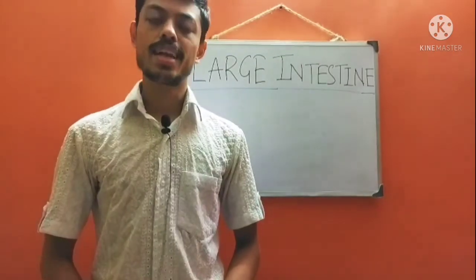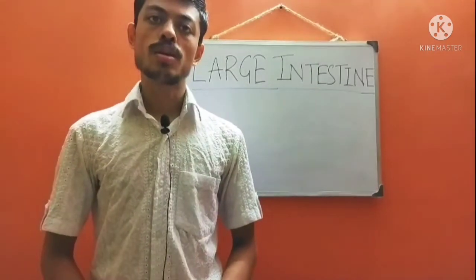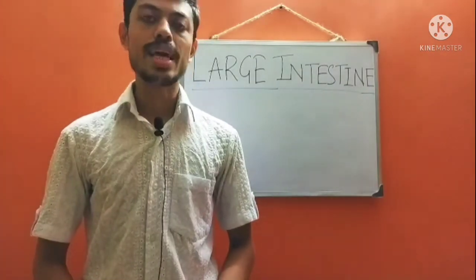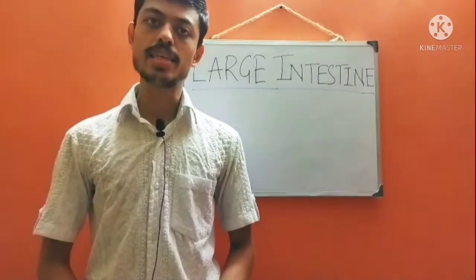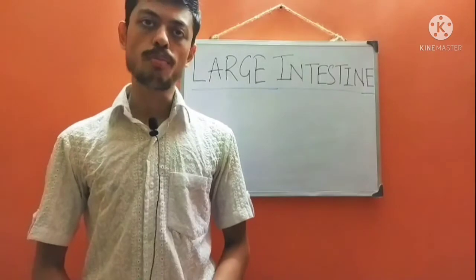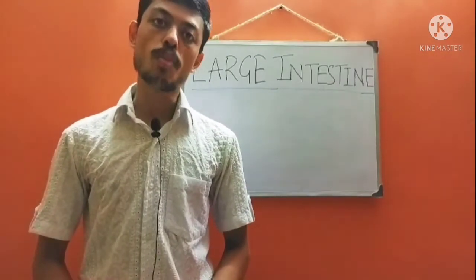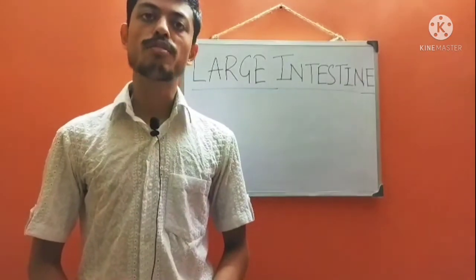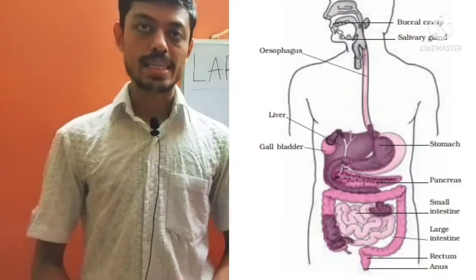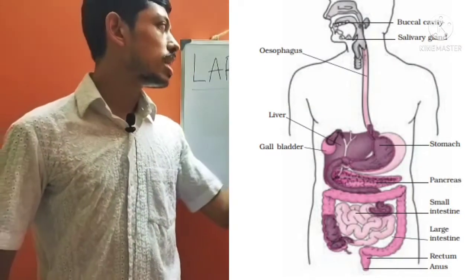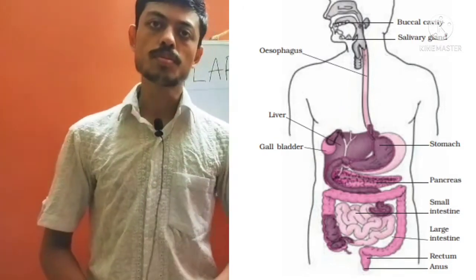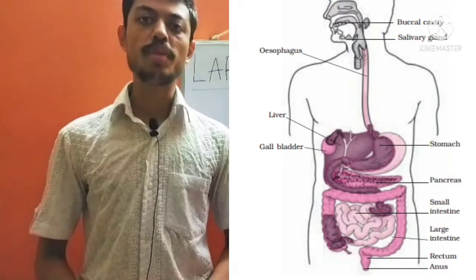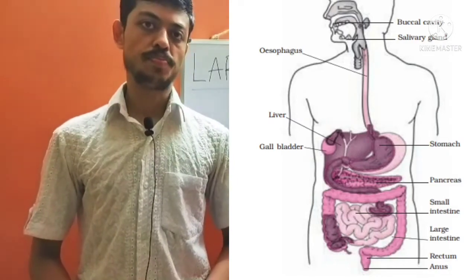In our earlier class, we discussed the small intestine. So, the food that remains undigested and unabsorbed passes from the small intestine to a wider part of the alimentary canal, that is the large intestine. The large intestine is 1.5 meters in length.